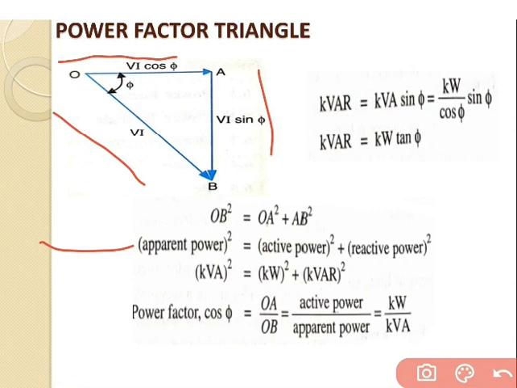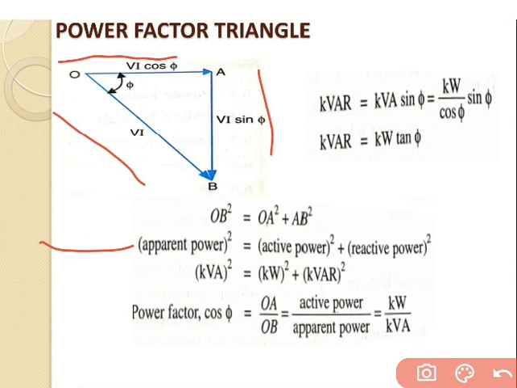So these are the definitions of the power factor. First definition: the cosine of the angle phi between voltage and current, which is shown in the figure. Second definition: cos phi equals kW upon kVA, that is, the ratio of active power to apparent power.